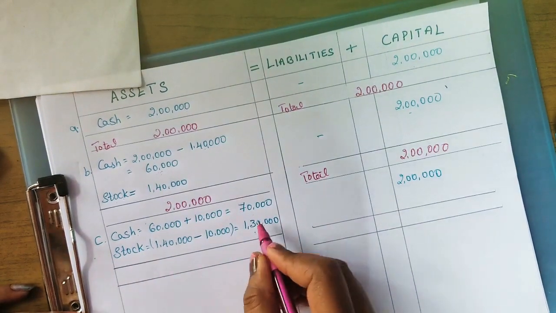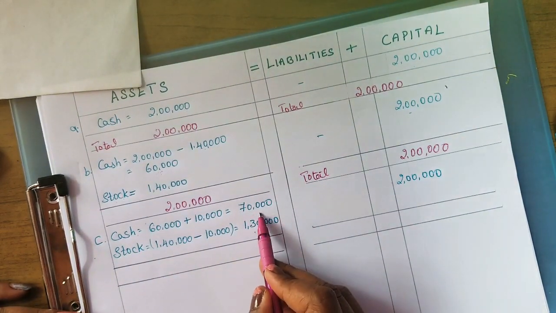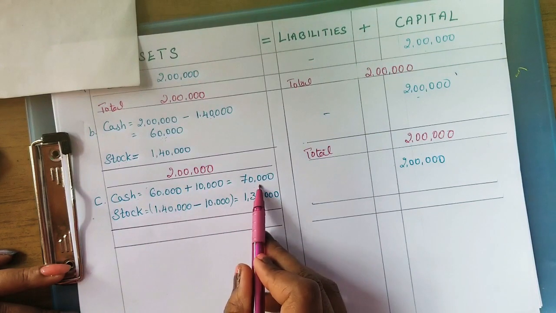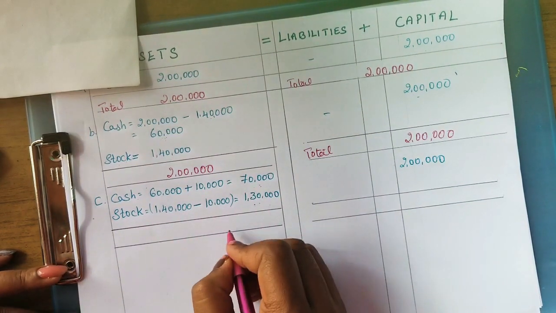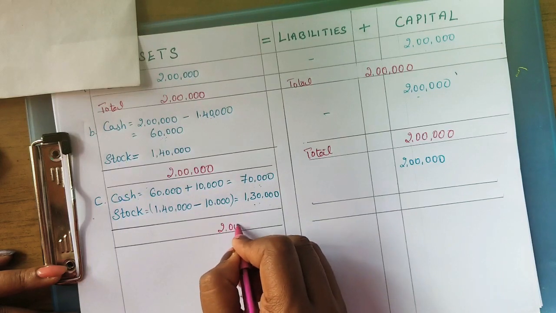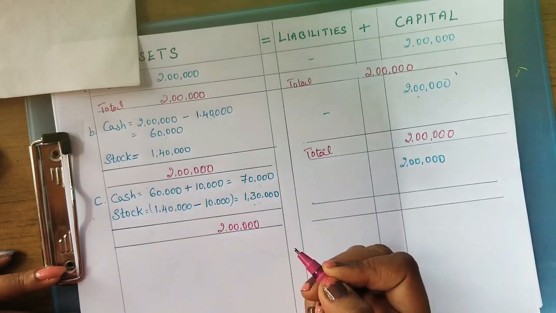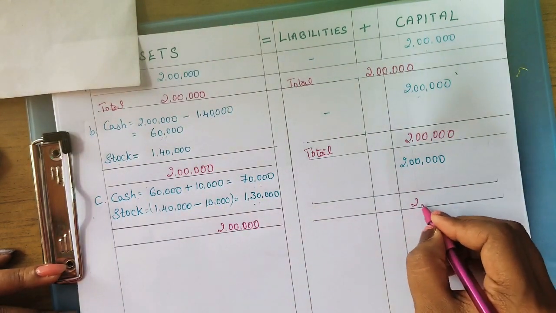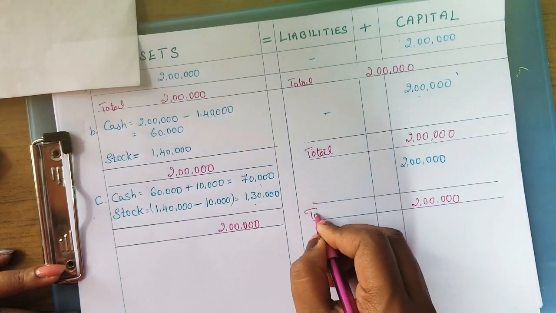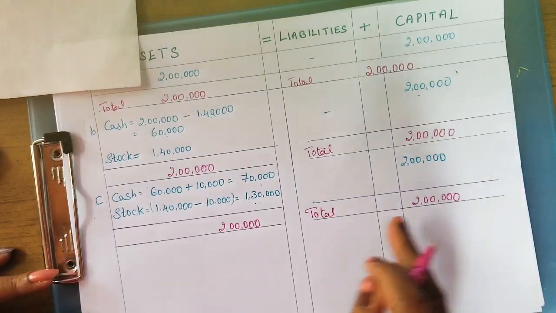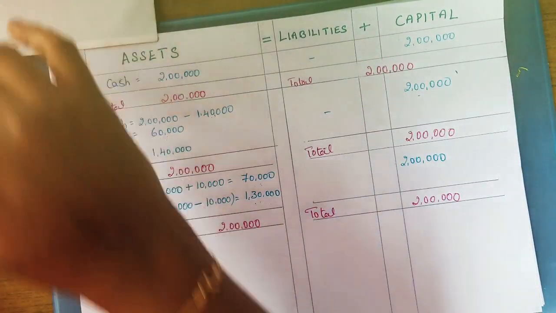Now the total here, you should take the final balance. Cash balance is 70,000, stock balance is 1,30,000. Together it comes to 2 lakhs. Here it is already 2 lakhs. So this is the total, both sides.